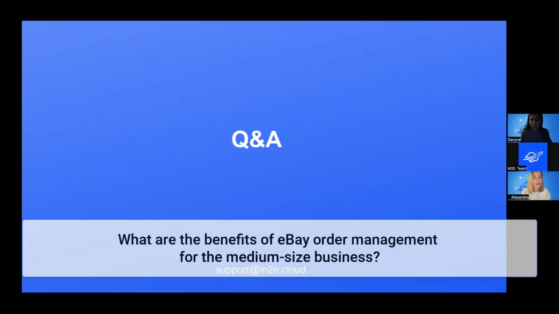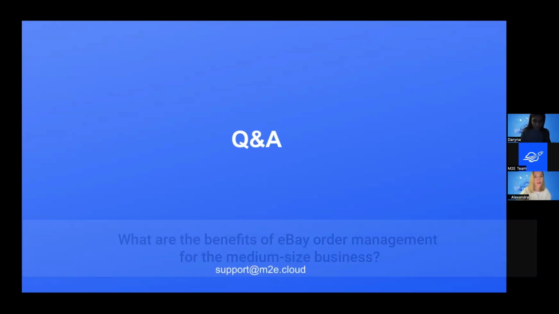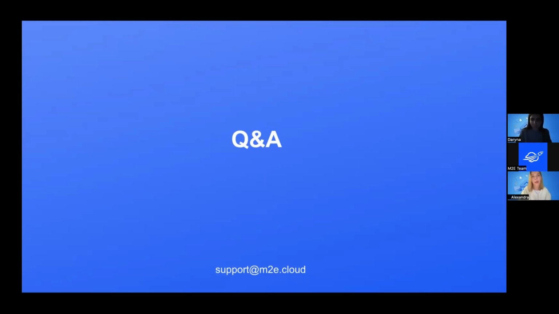What are the benefits of eBay order management for a mid-sized business? As for the order management, it's also a part of the automatic synchronization. We synchronize orders from the channels automatically and provide the ability to create corresponding orders on your store. With just one click, one option enabled, once you receive the order from the channel, we will create orders on Shopify, for example, on BigCommerce or WooCommerce, and you are welcome then to fulfill this order, to provide the tracking details and carrier, and we will take this data and update on the channel.